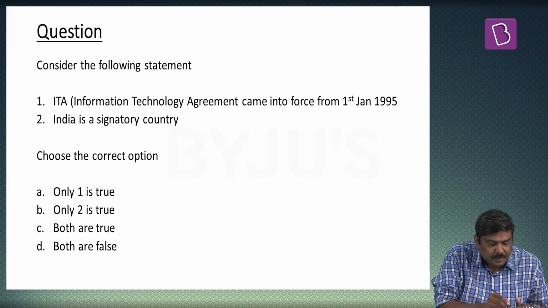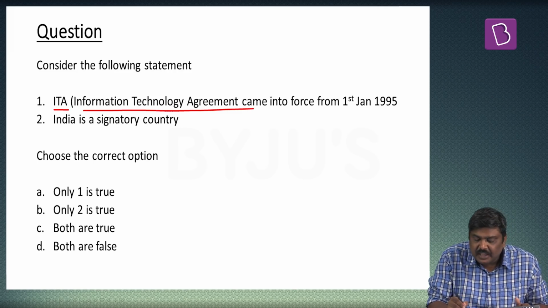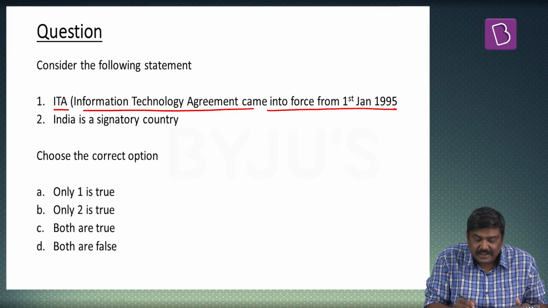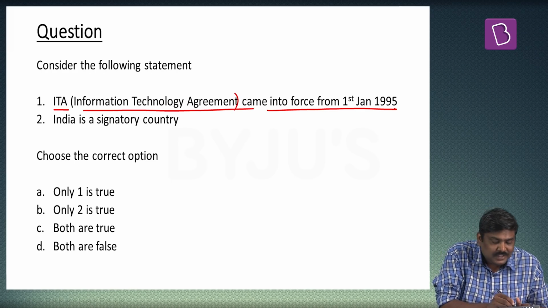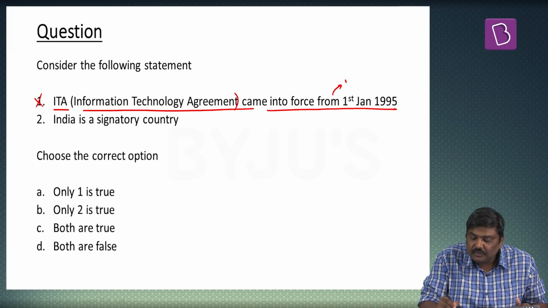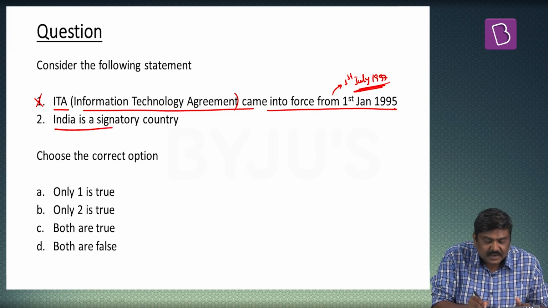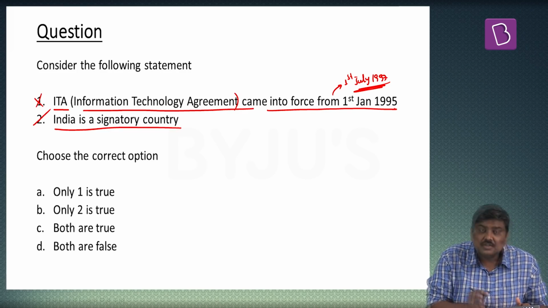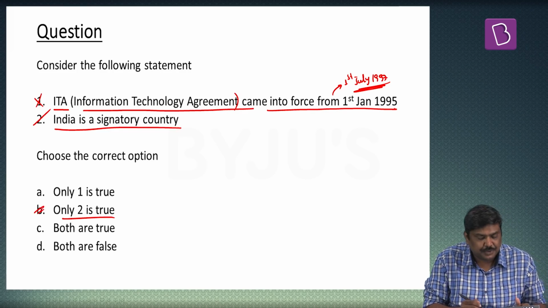Consider the following statements. ITA, Information Technology Agreement, came into force from 1st January 1995. No, this is wrong. It came into force from 1st July 1997. So the first statement is wrong. Second, India is a signatory country. Yes, it's true. So the right option will be option B, only 2 is true.